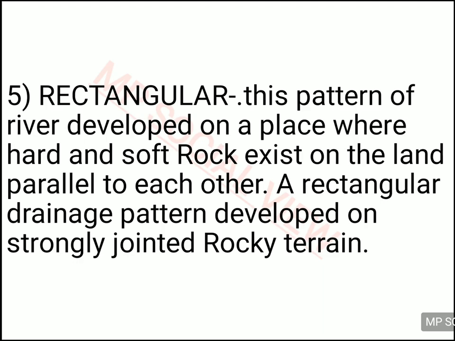So when hard rock and soft rock are present on a land in a parallel pattern, the pattern followed by the river looks like a rectangular shape, and then it is called a rectangular pattern. Here, the river cannot penetrate the hard rock. It penetrates the soft rock in between the hard rock. When it penetrates the soft rock in between the hard rock, it makes a rectangular pattern. I will explain all this with the figure.